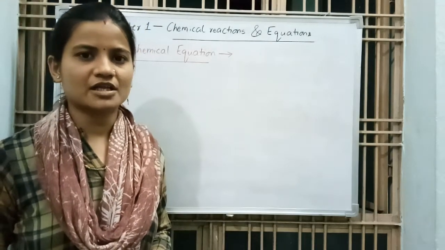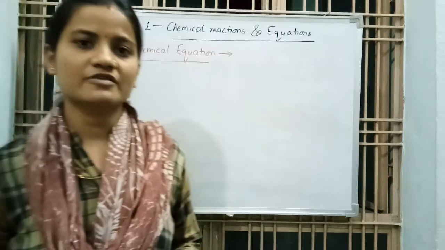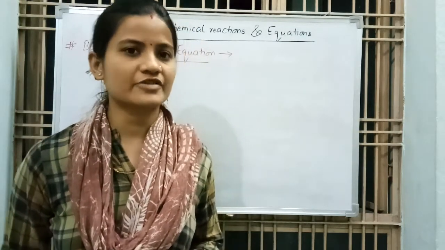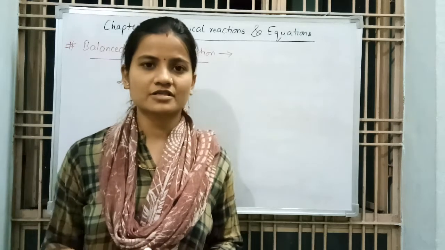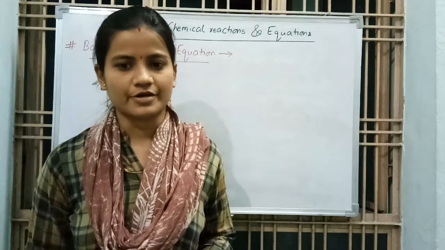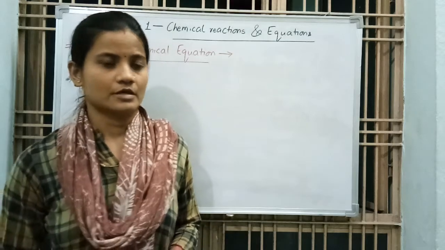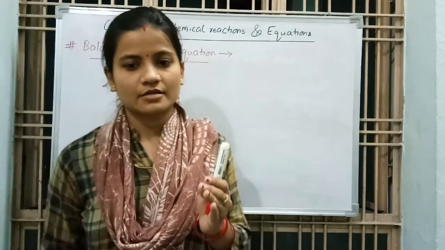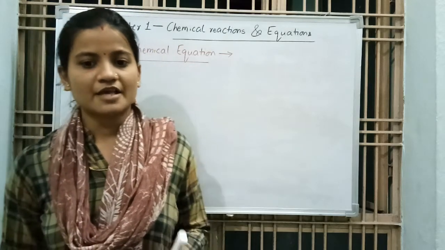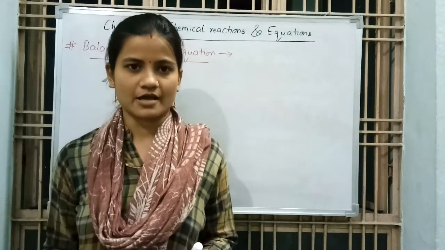We can balance chemical equation according to the law of conservation of mass. And what is the law of conservation of mass? According to the law of conservation of mass, mass can neither be created nor destroyed. So it means the number of atoms of each element remains the same before and after a chemical reaction.